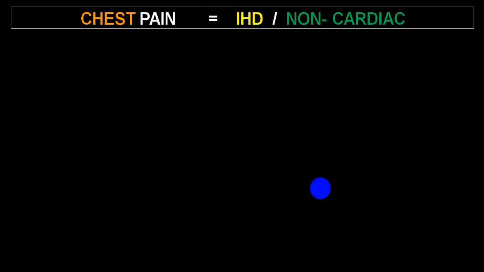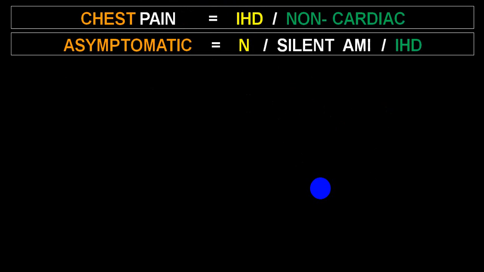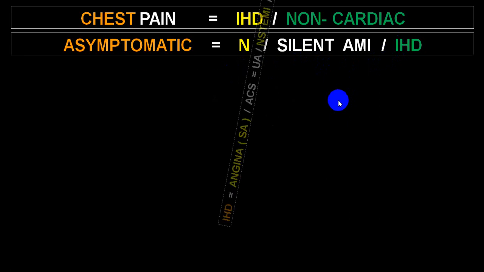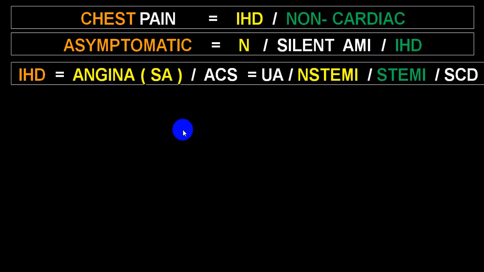So chest pain, a good history will help you differentiate ischemic from non-ischemic, or what we call non-cardiac. Very rarely the person will present as asymptomatic, what we call a silent MI, or maybe a silent ischemic heart disease group, where you detect ischemic heart disease during a routine checkup.